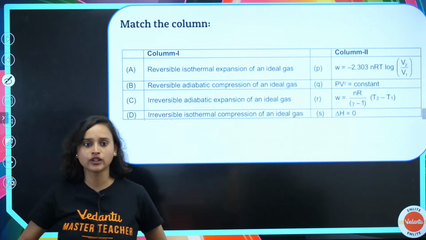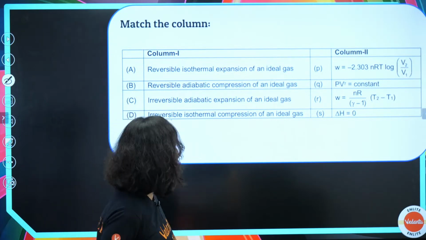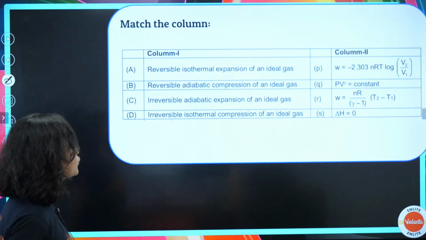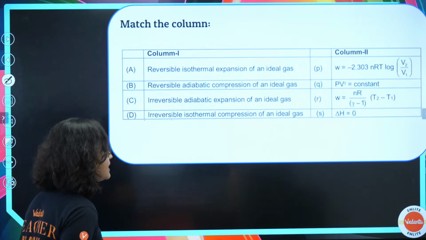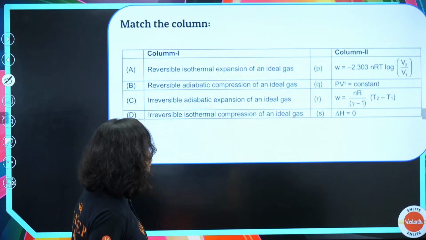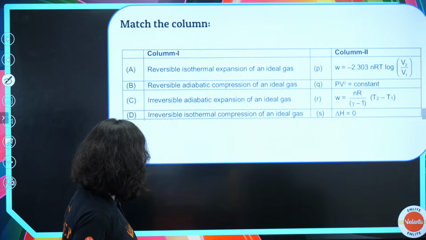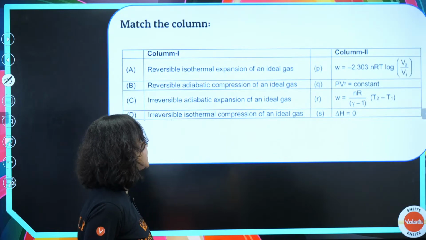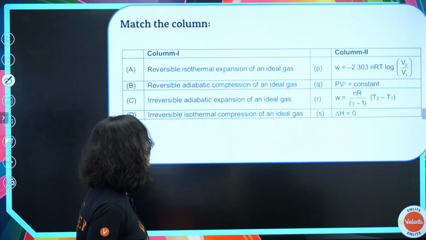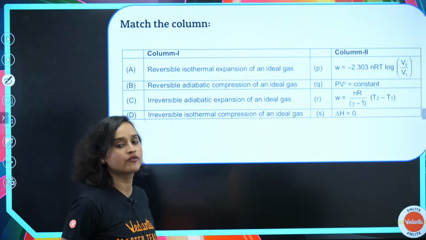Moving on then. Another match the column, guys. Reversible isothermal expansion of an ideal gas, what is the formula? Reversible adiabatic compression of an ideal gas, what is the formula? Irreversible adiabatic expansion of an ideal gas, and irreversible isothermal compression of an ideal gas.